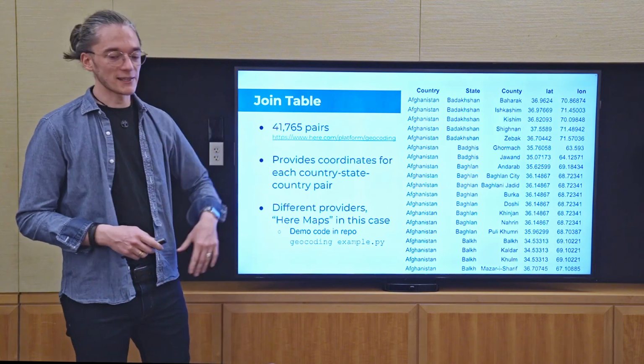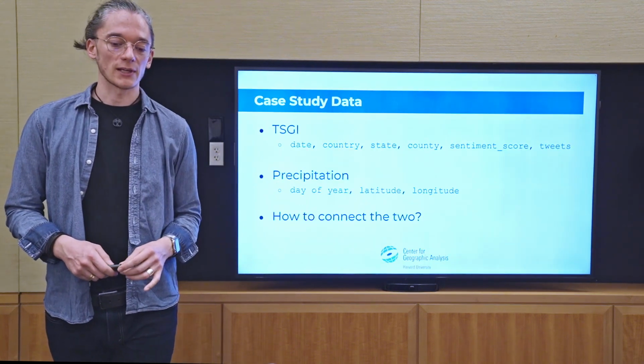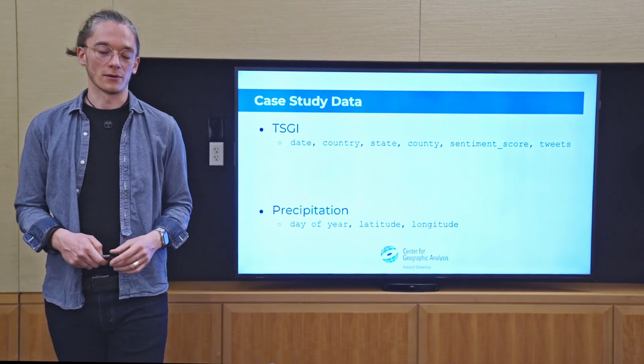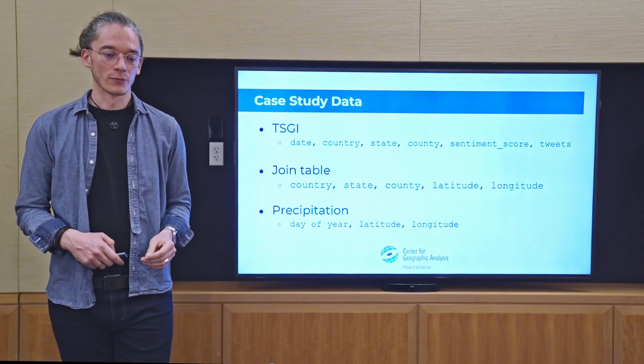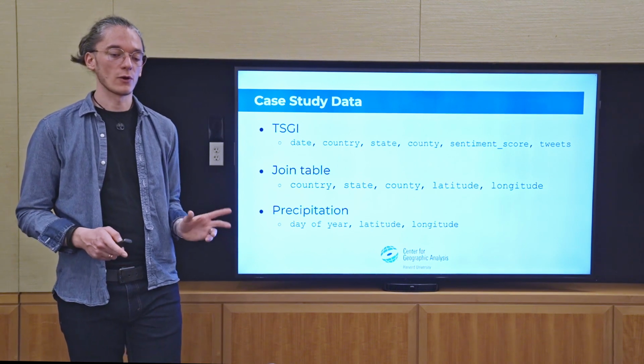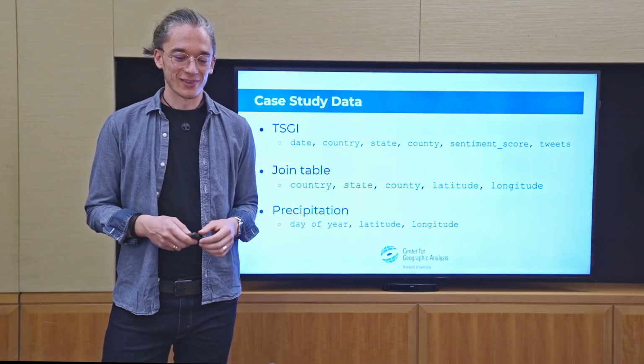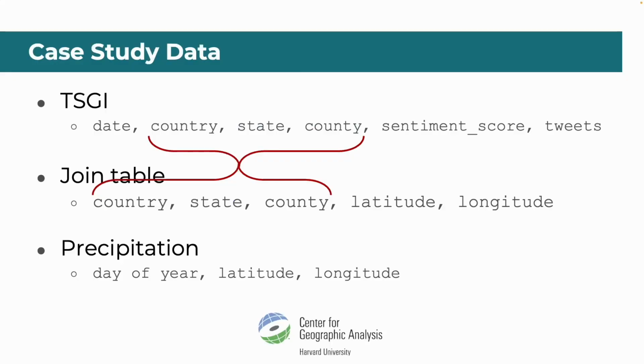So let's use this for now, and this now allows us to combine these two data sets that we discussed earlier. Now we have the join table. That's what we call in database language, where we can join the first part of one table that we're interested in with a part of a second data set.